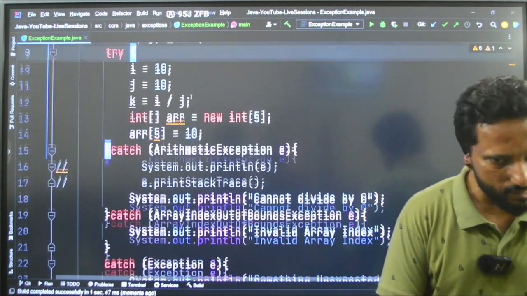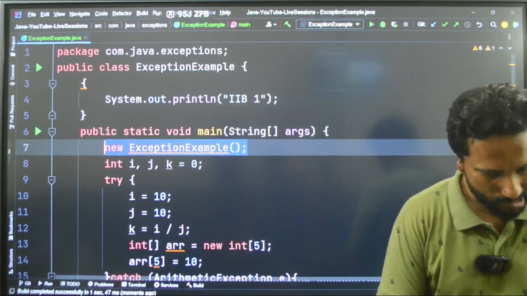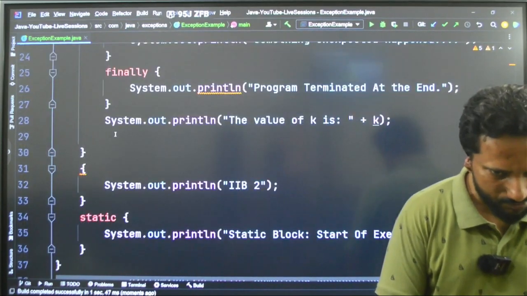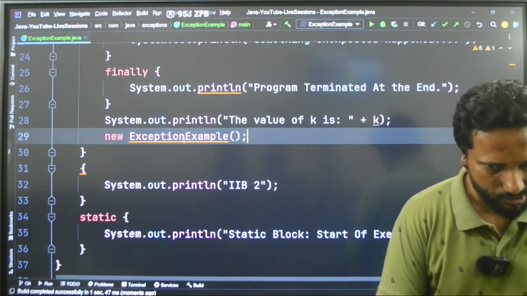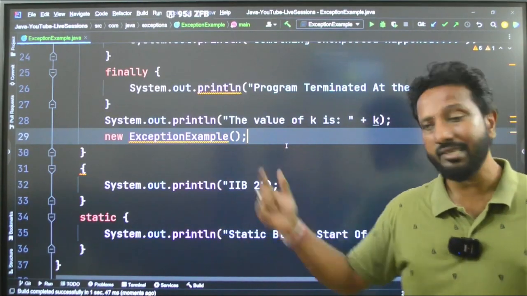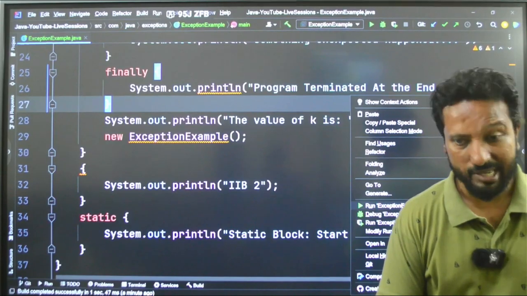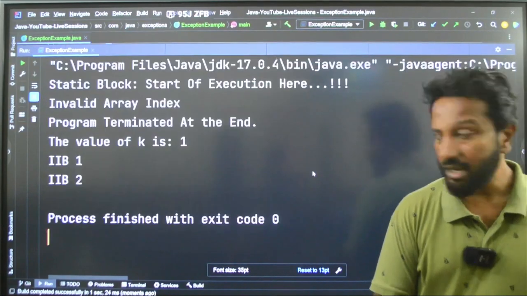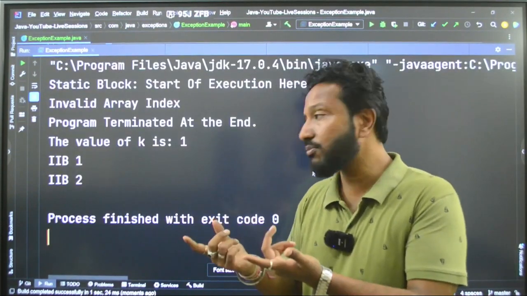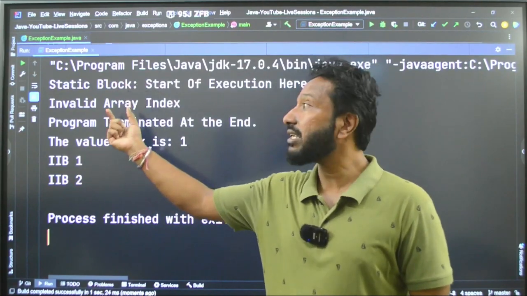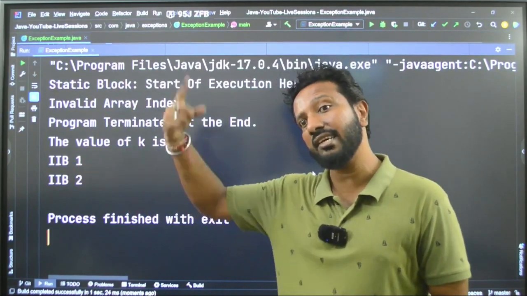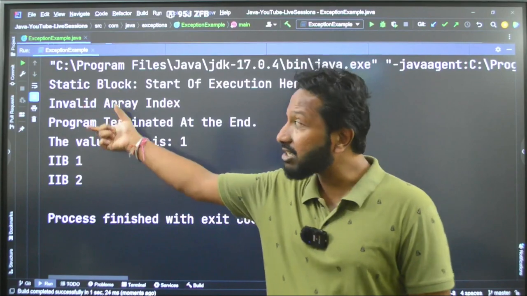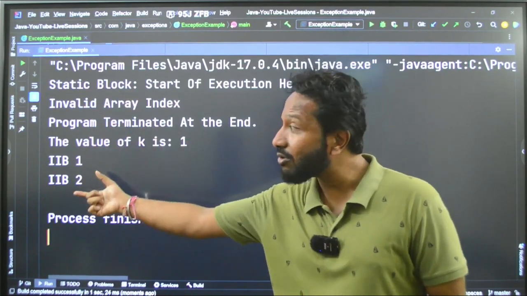What if I had created this object here after everything? Say I close this, and after this I am creating this here, paste this at the end of the main function, the last line. Now everything in the main will be executed first, then the IIBs will be printed, okay. So you have to be careful of the hierarchy. What is the execution process? The static block first, then if I have the IIBs or the constructor created, then IIBs will be done, then the main function content. Otherwise, if I have the main function content in the beginning, they will be printed, then it will go to the IIB.